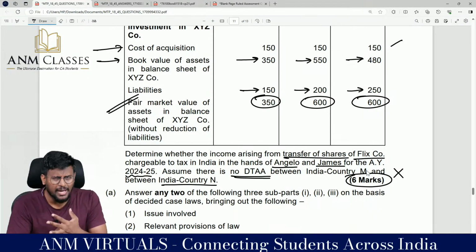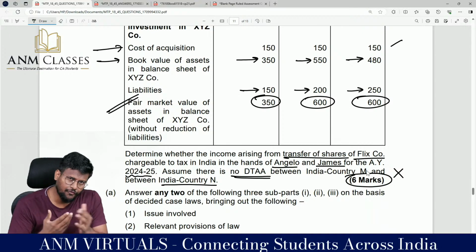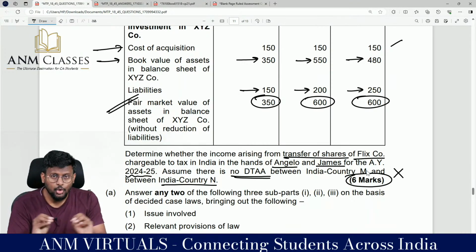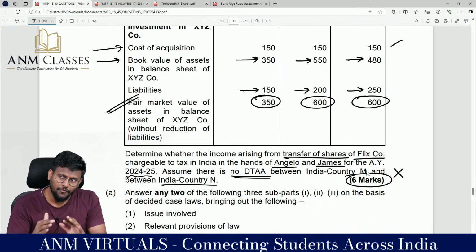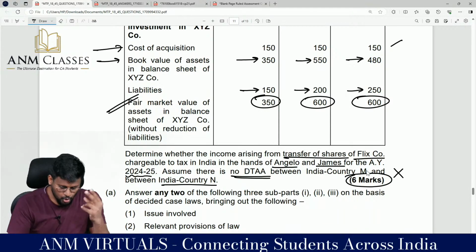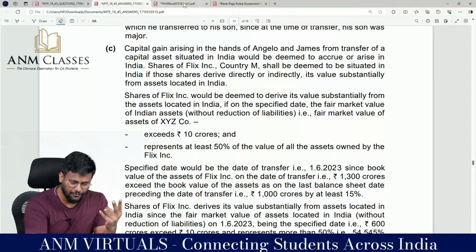For the transfer of any capital asset, we have explanation 4, explanation 5 and explanation 6. Explanation 4: if you are directly transferring any shares of India, then income is deemed to be accrued or arisen in India. Explanation 5: you have not transferred the Indian share, you have transferred a foreign share, but that share is deriving its value from India, then it will be treated as income accrued or arisen in India. When can we say that income is deemed to accrue or arise in India? Two conditions should be satisfied.